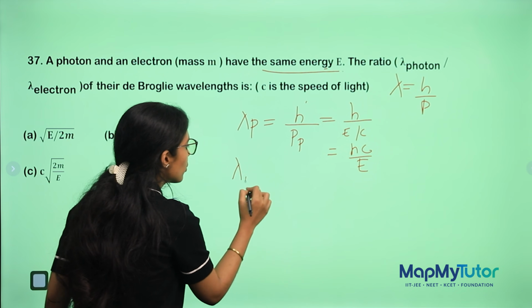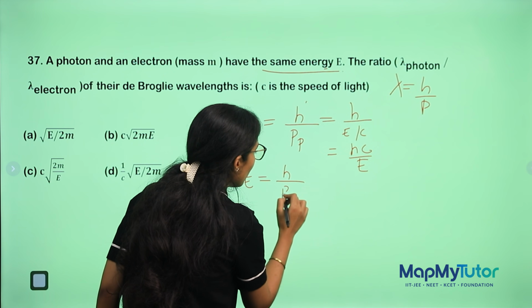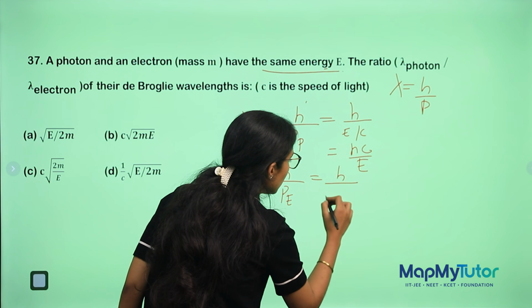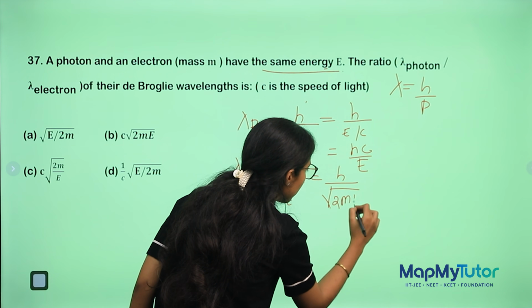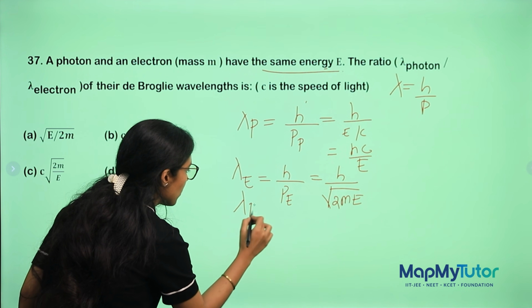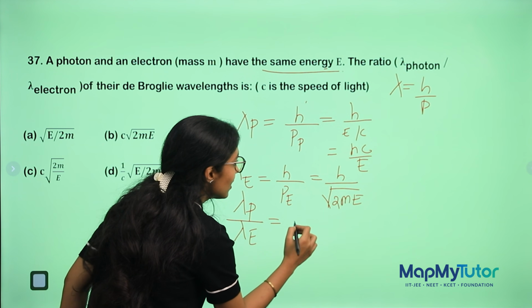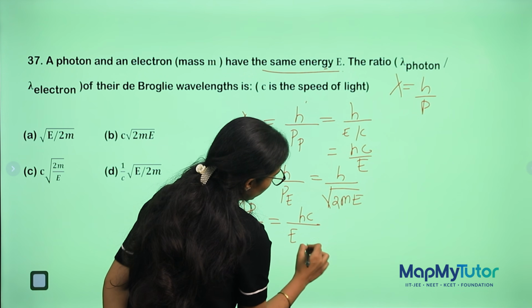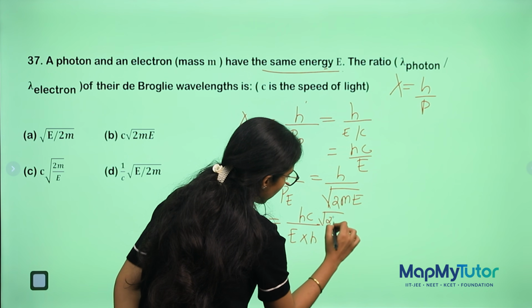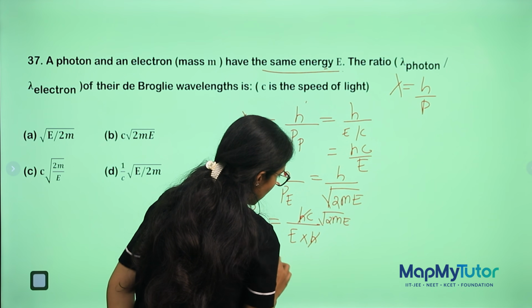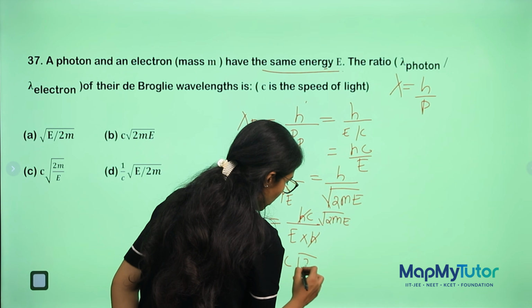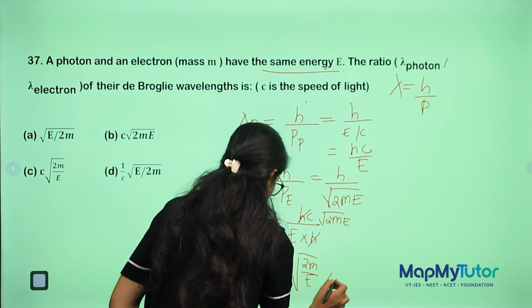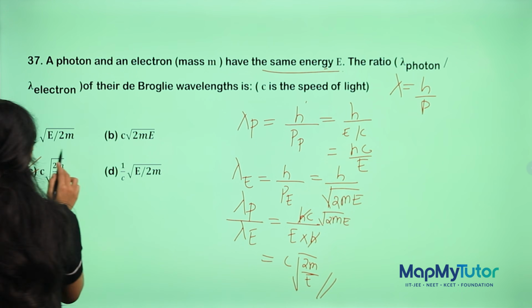Similarly, we will do for the electron also. So h by p of E. So that is h by under root 2mE. Now we will take the ratio of this, the reciprocal. So that will be hc by E into 1 upon h by under root 2mE. Cancel h, you will get c by under root 2mE. So the correct option is option C.